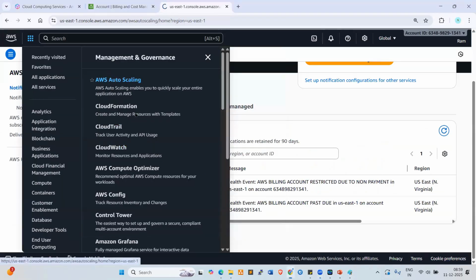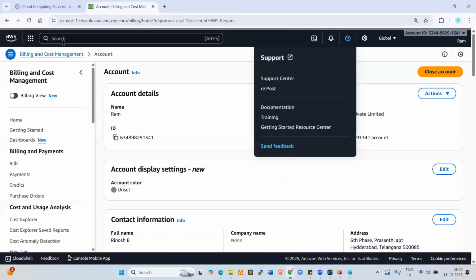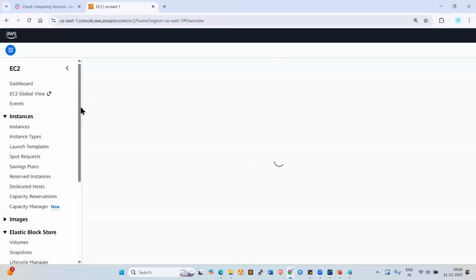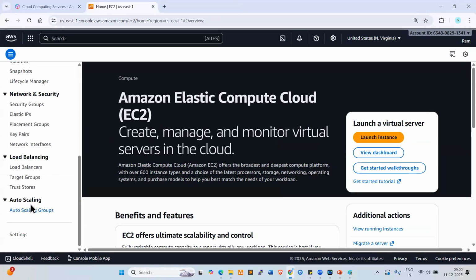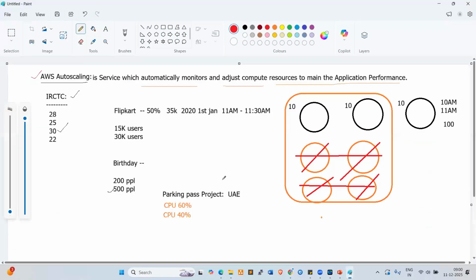Whenever there is no demand, it will remove the servers. The auto scaling service handles this. So we can see here also, practically we can create this and work on this. Look here, there is auto scaling here. So this is a very core service. Fine. Any questions here? Anyone having any questions?